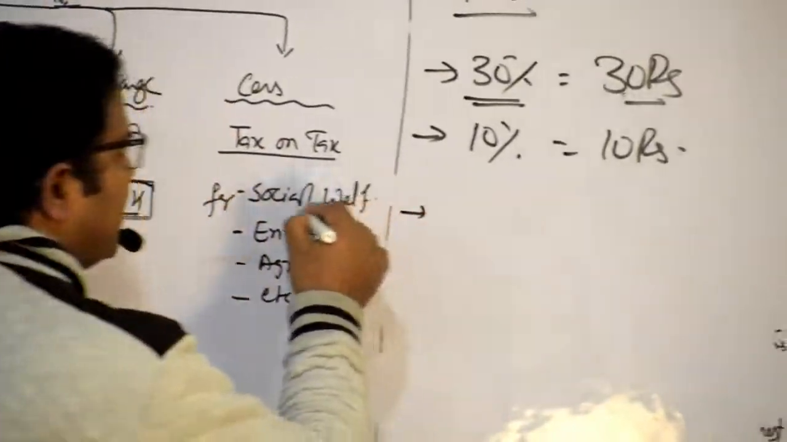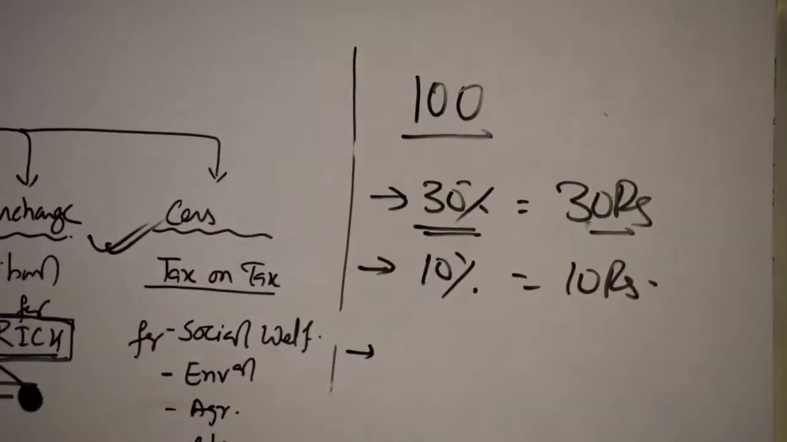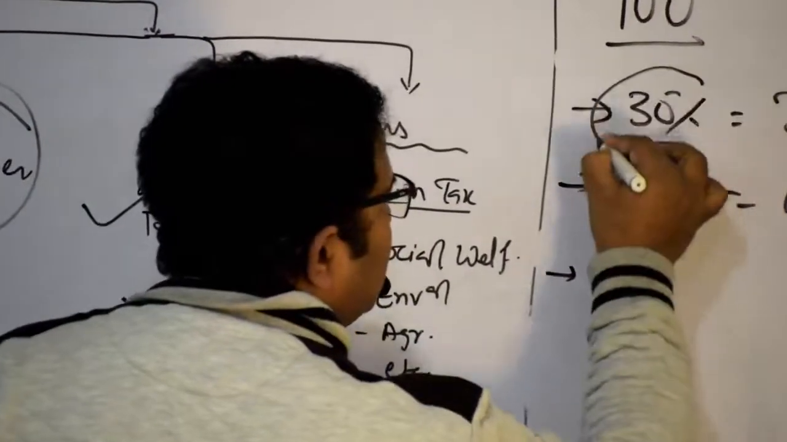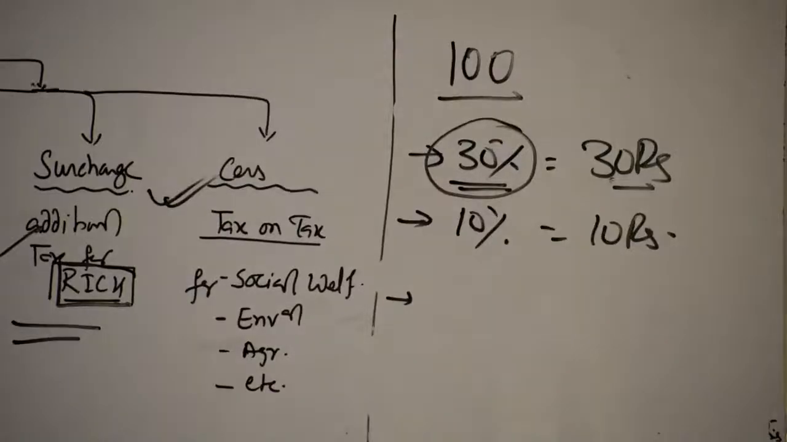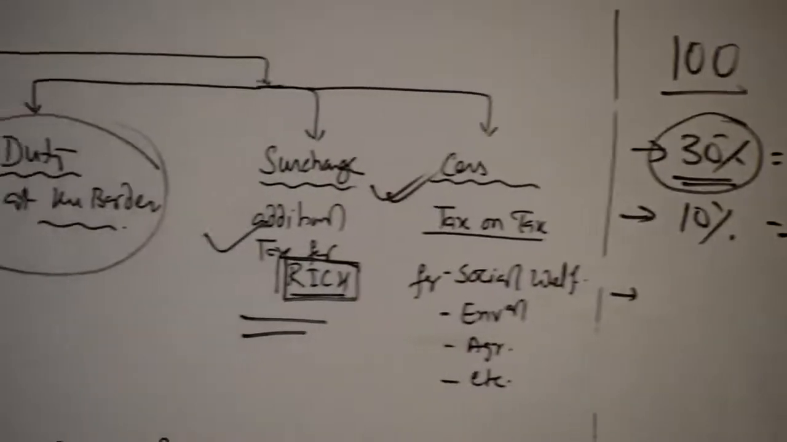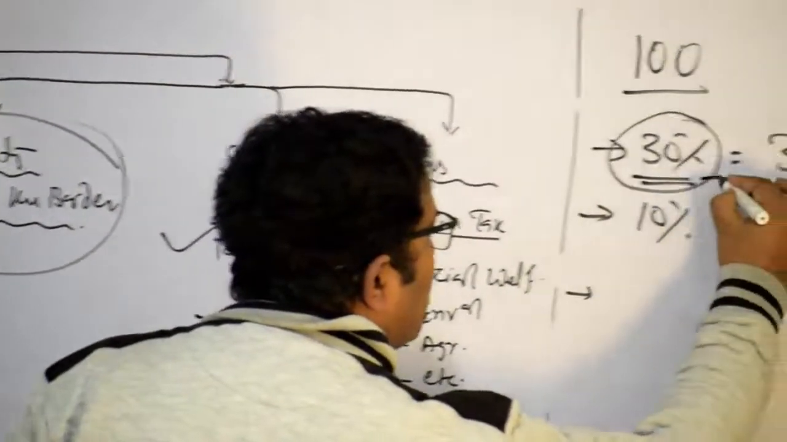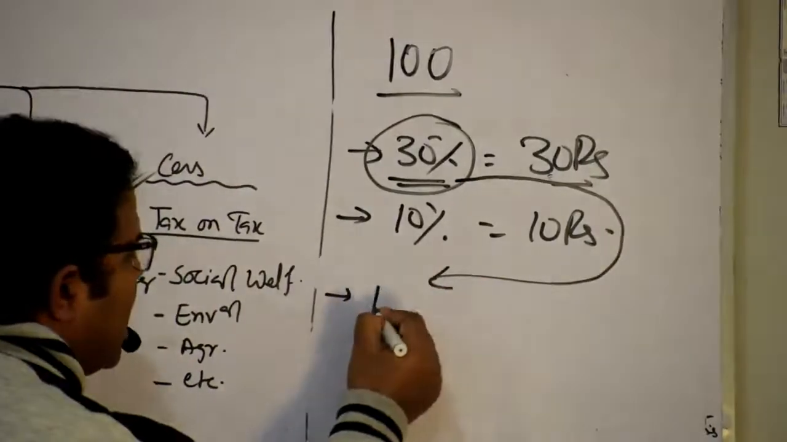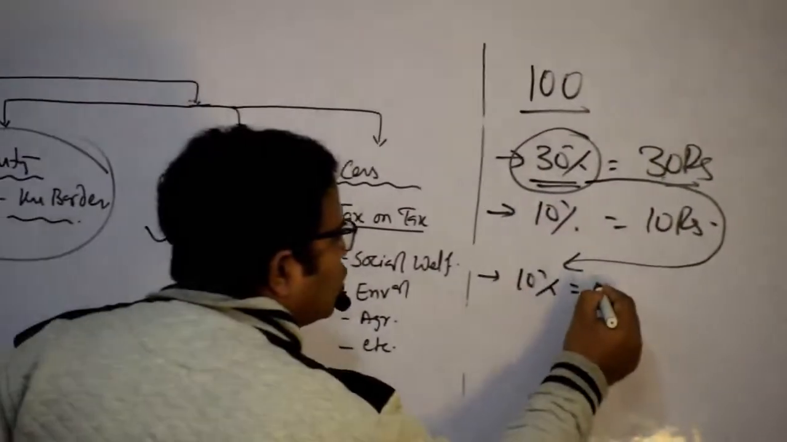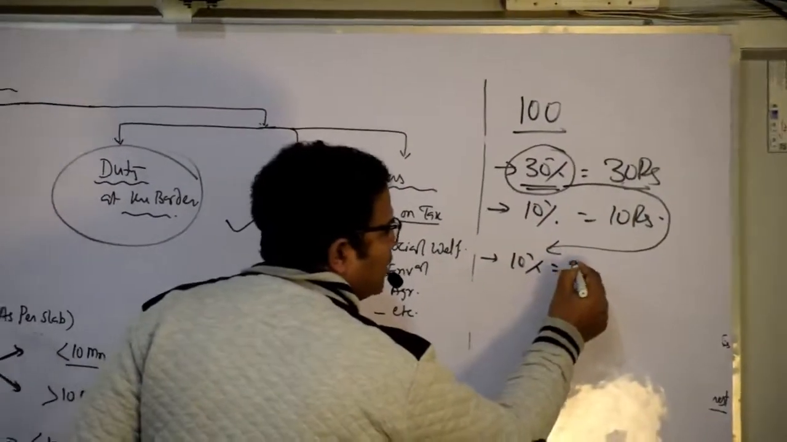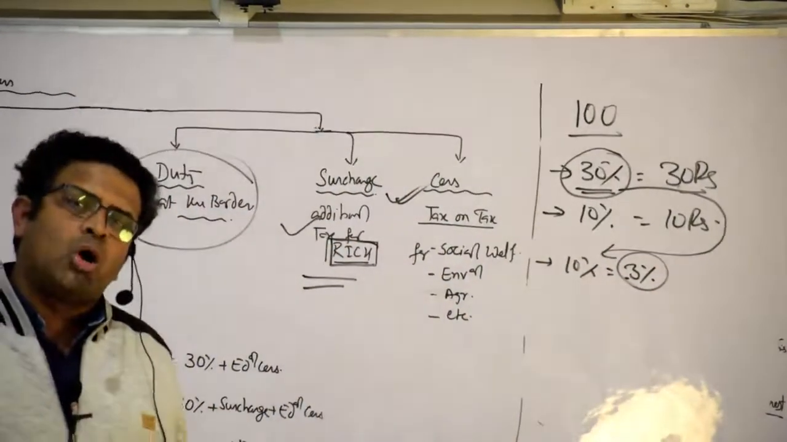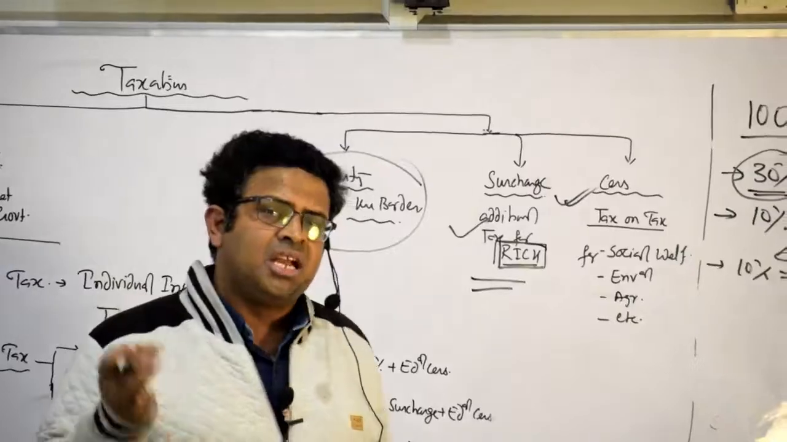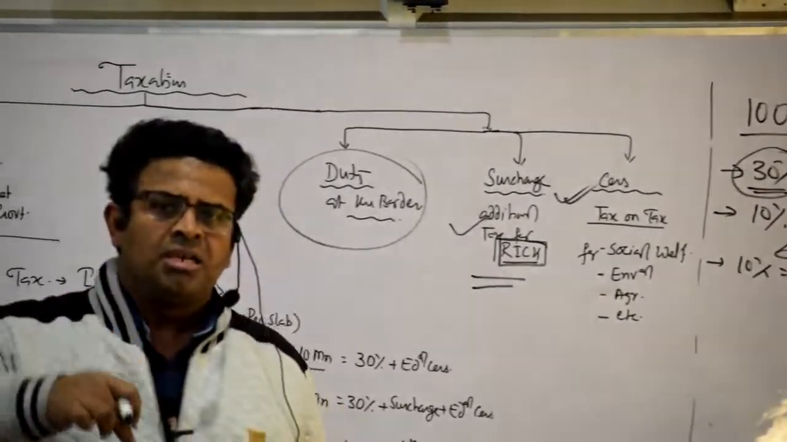Another point I said, cess. It is a tax on tax. What is the actual tax I am paying? 30%. इस 30% का यदि बोला जाए 10%, that becomes what? 3%. Yes or not? So tax on tax is known as cess.